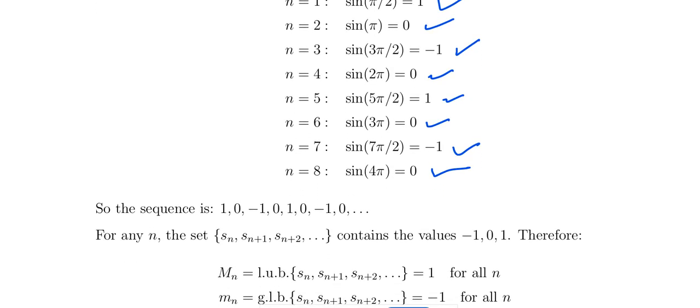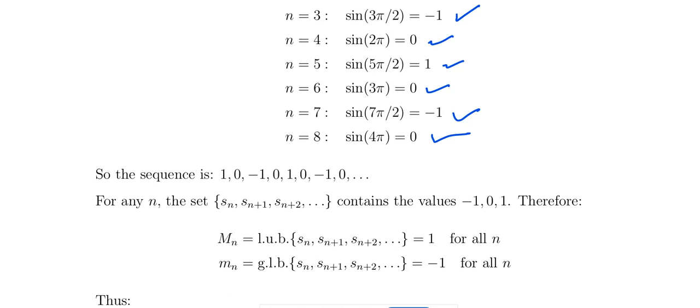So after the n, for any n, the sequence Sn plus 1 and so on, என்ன கண்டெயின் பண்ணியிருக்கும்? கண்டிப்பாக -1 0 1 இருக்கும். ஓகே, ஏதோ ஸ்டேஜில் -1 0 1 கண்டிப்பாக கண்டெயின் பண்ணியிருக்கோம். After the n minus 1 stage, the sequence contains -1, 0 and 1. So what is the least upper bound for this one? 1. The greatest lower bound is -1.